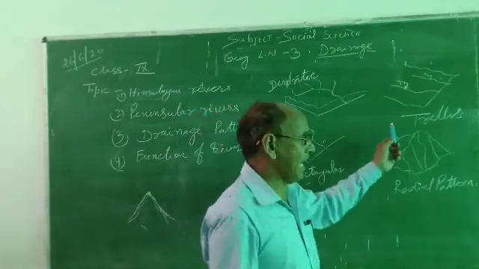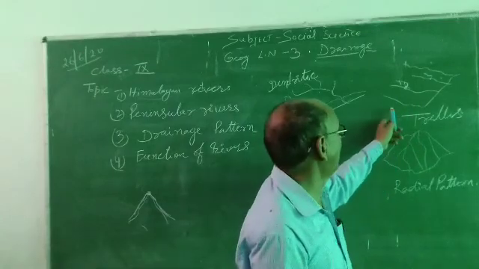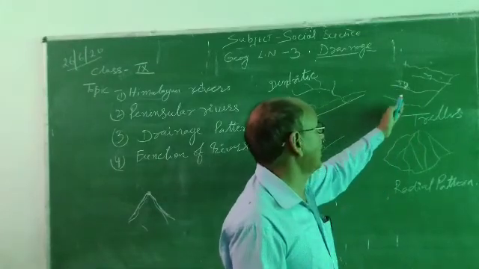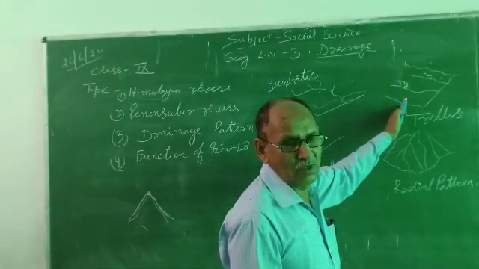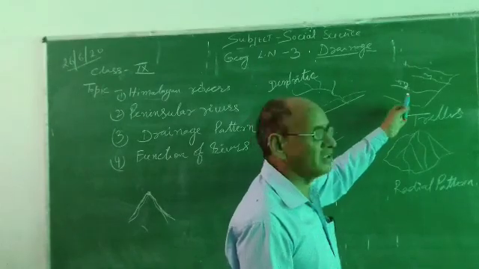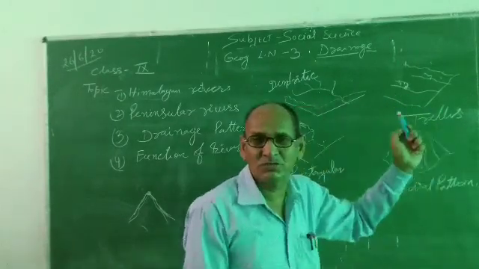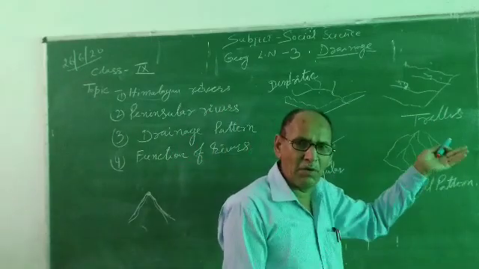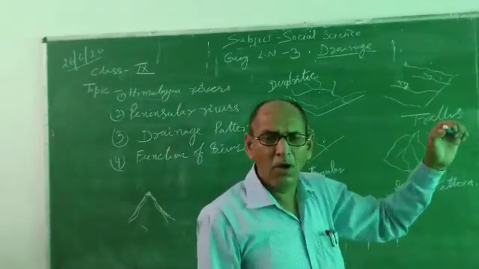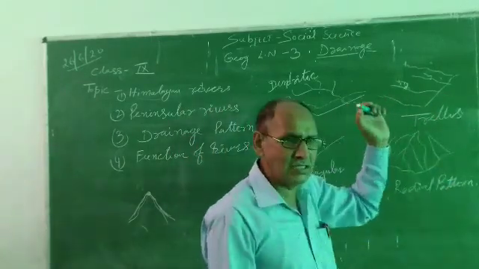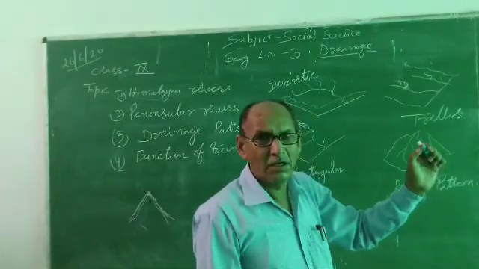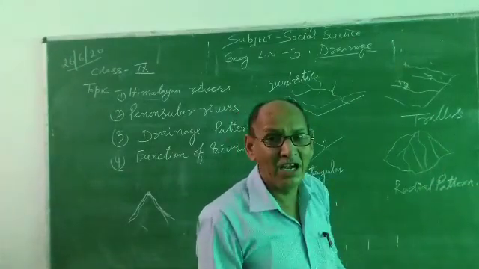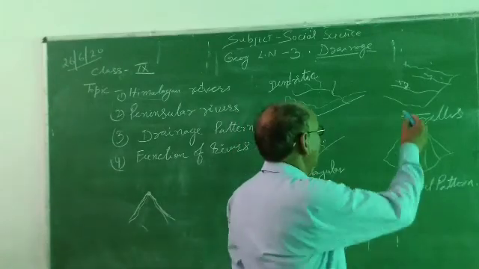Next, the trellis pattern. The trellis pattern occurs in mountainous regions or regions with igneous rocks. When a tributary river flows and joins the main channel of a river, it makes a 90-degree angle.